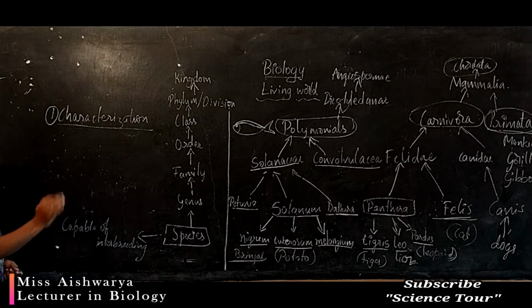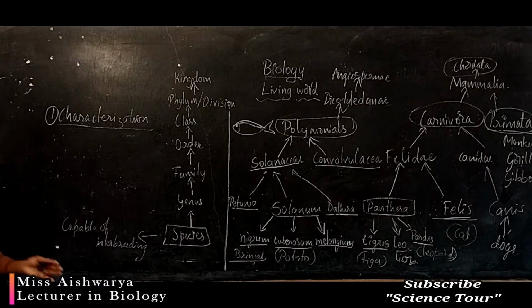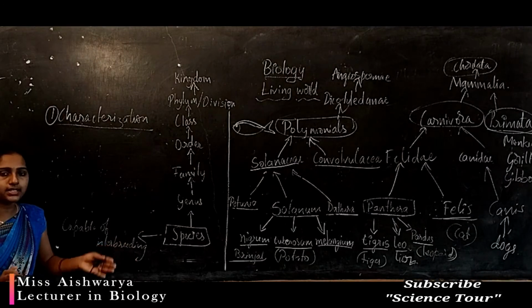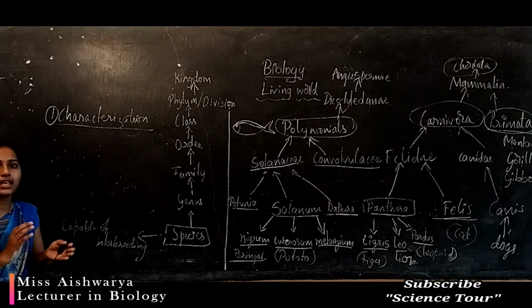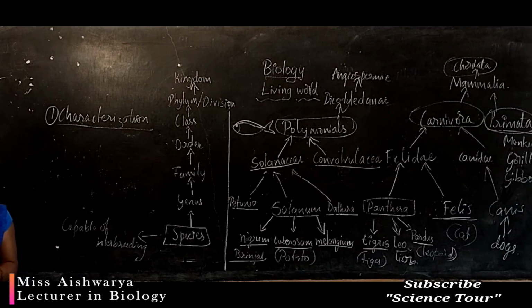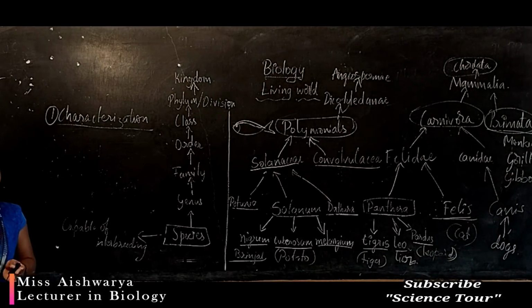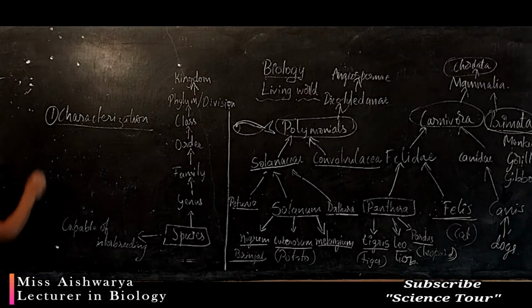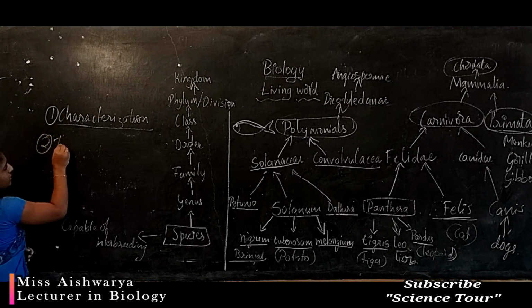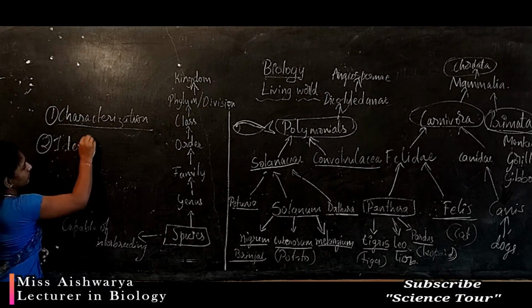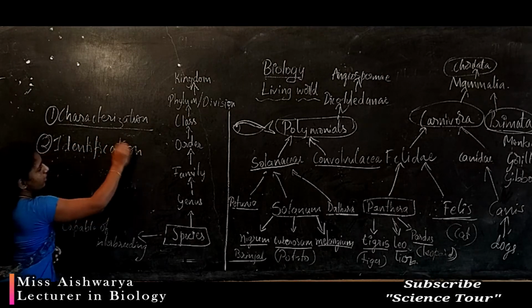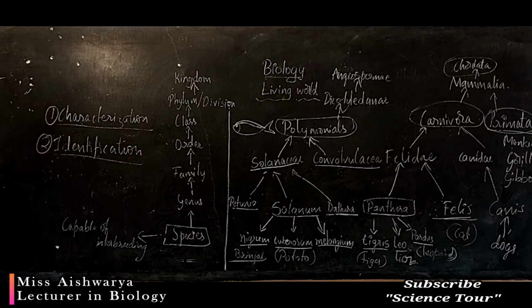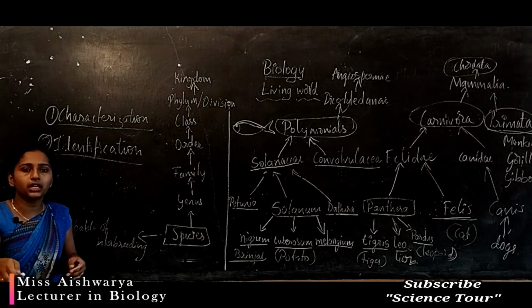Means we have to write the characters of plants first. If we consider a plant, we have to know the characters of plants. And if you consider an animal, you have to know the characters of animals. Okay, first characterization. Next identification. So based on these characteristics you have to identify the particular organism.